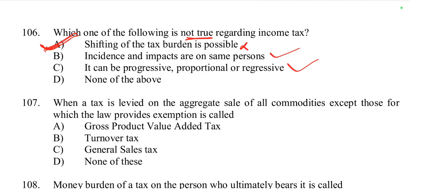So A is the right option, because income tax is a direct tax and the burden cannot be shifted to others, so the incident and impact fall on the same person. So option A is the right answer.